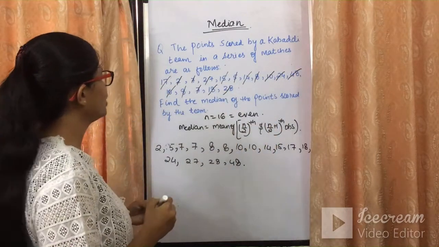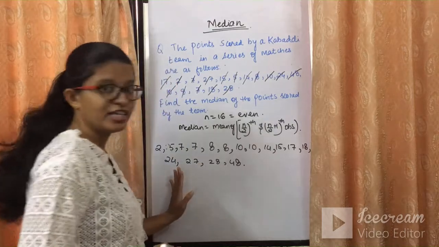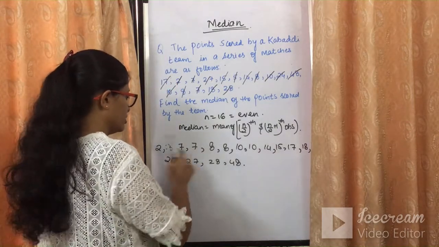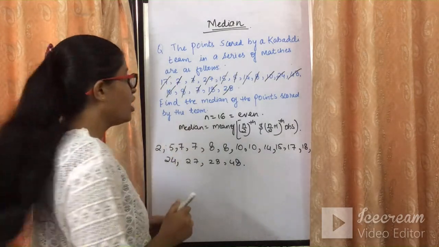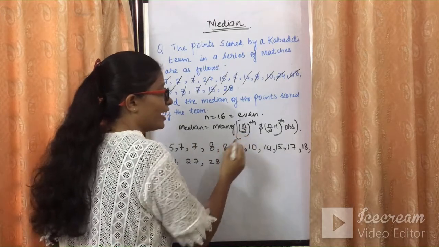Fine. सारे number cut हो गए. And this is the way how we can arrange it into the ascending order. So this is the ascending order. Now what we need to do is, the median is the mean of n by 2th term.